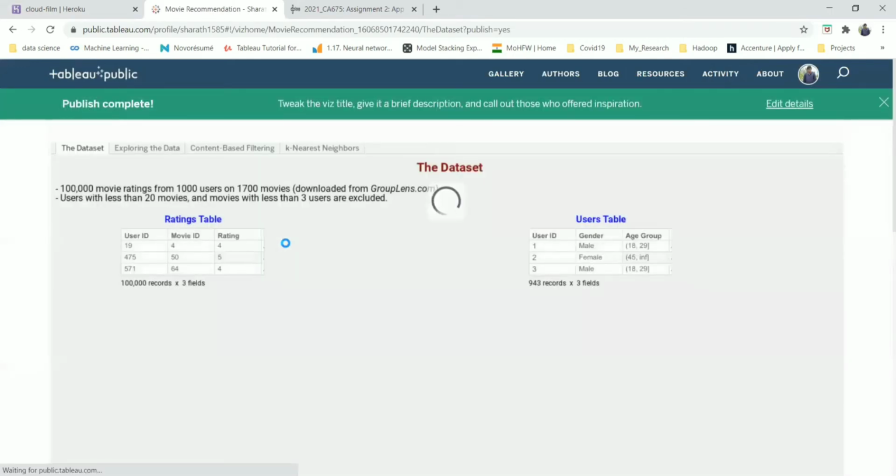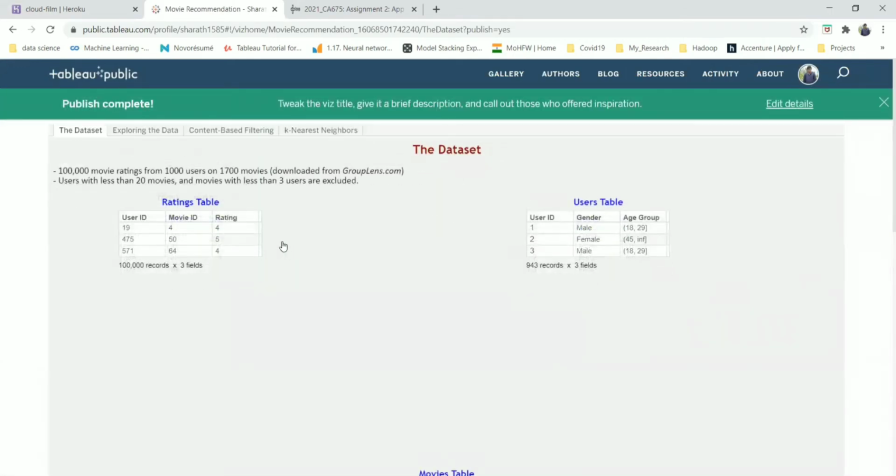Initially we had around 100,000 movie ratings from 1,000 users on 1,700 movies. Whatever queries we did in Hive, we did the same process in Tableau Desktop for the rating table and the user table, to check the top user ID with movie rating and movie ID.